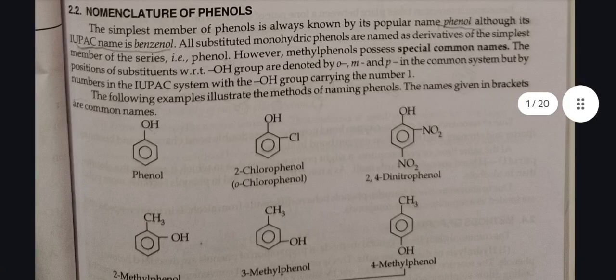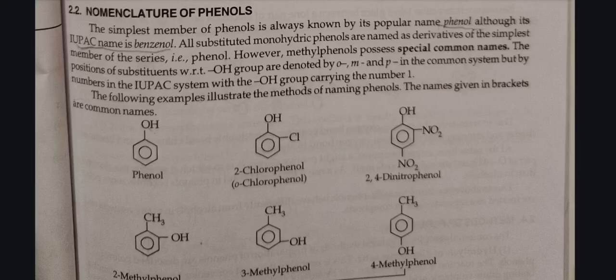Nomenclature of phenols. The simplest member of phenols is always known by its popular name phenol, although its IUPAC name is benzenol. All substituted monohydric phenols are named as derivatives of the simplest member of the series, that is phenol.